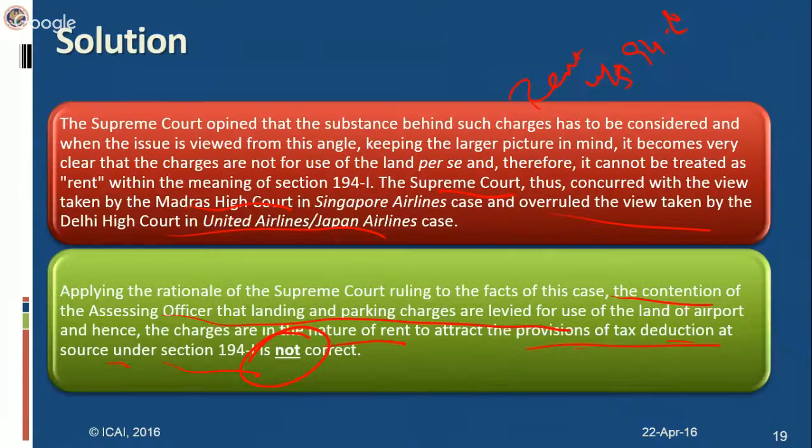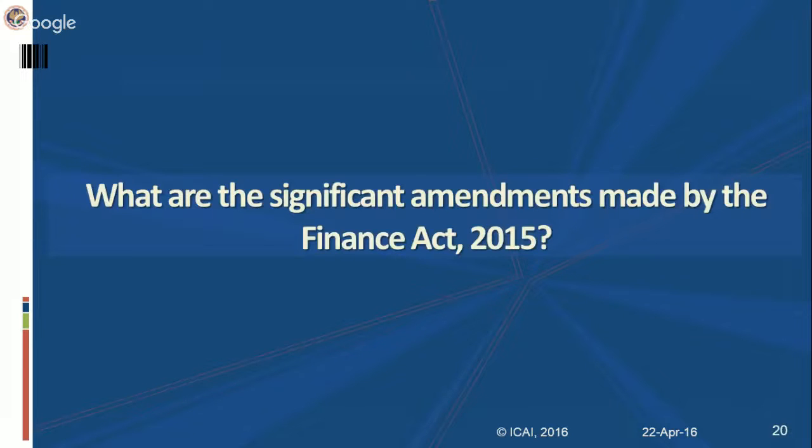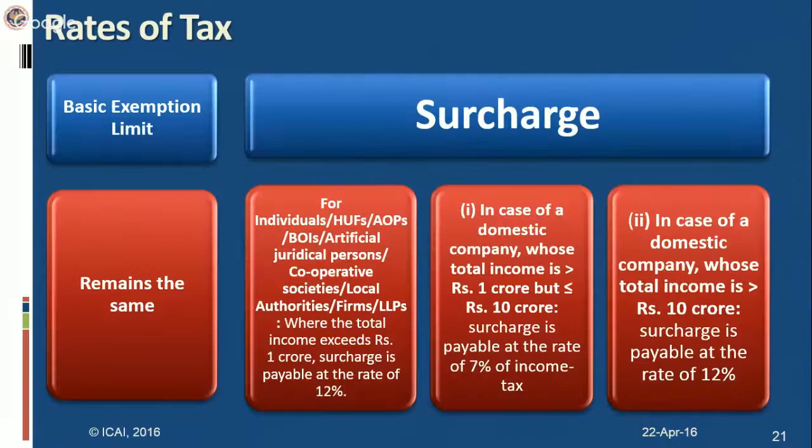Now let us take up the significant amendments made by the Finance Act 2015. In the rates of taxes, Finance Act 2015 does not make many changes. Like in case of basic exemption limit, the basic exemption limit remains the same. That is, in case of an individual, HUF, AOP, BOI, artificial juridical persons, it remains unchanged. That is rupees 2,50,000.